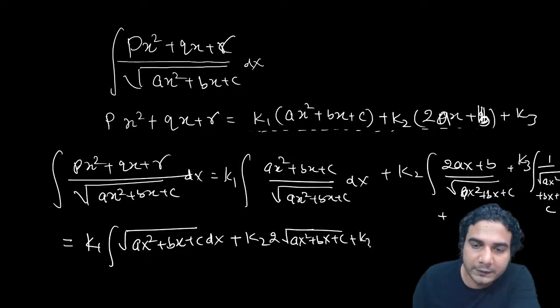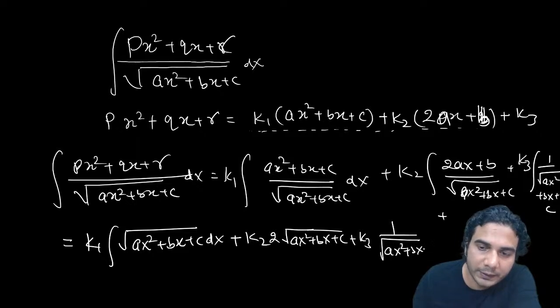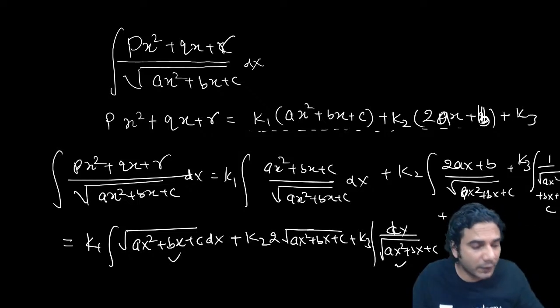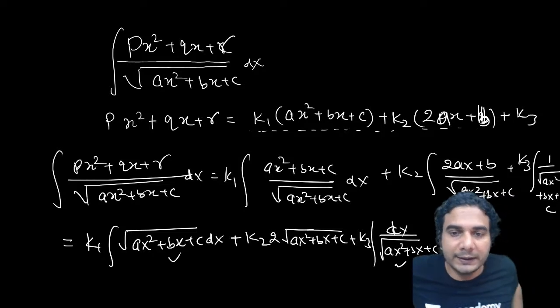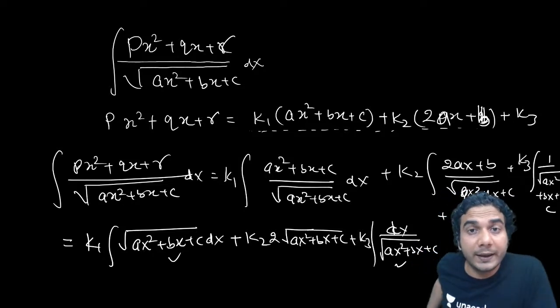Again, make it a perfect square. It is a quadratic under root in the denominator, ax square plus bx plus c. So this we have done. This we have discussed. Just make a perfect square and apply the formula. And the middle one is already solved. Okay, so in this way you can solve quadratic upon under root of quadratic as well, right?